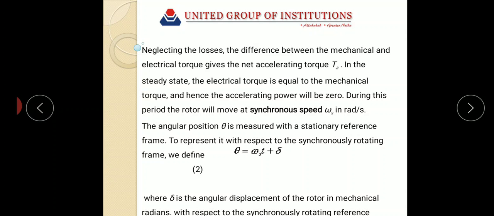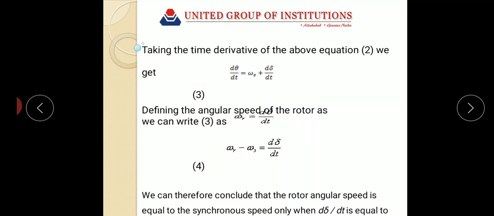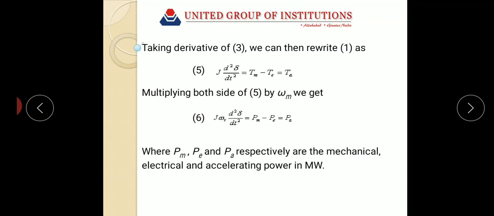Now on differentiating equation number 2 with respect to t, we have d theta over dt equal to omega s plus d delta by dt. This is equation number 3. Now again differentiating equation number 3, we have d square theta m by dt square equal to d square delta m by dt square.